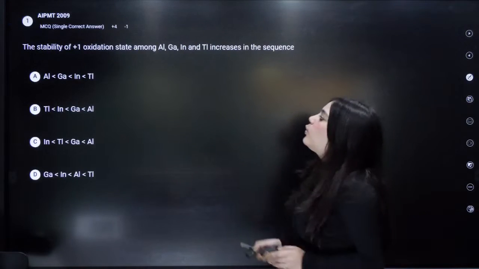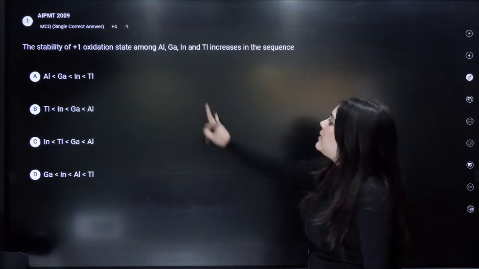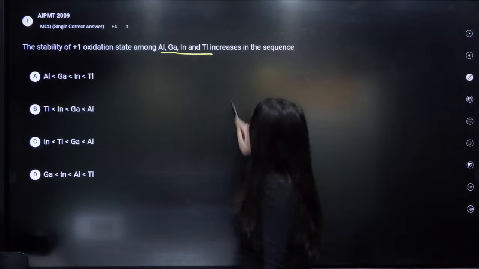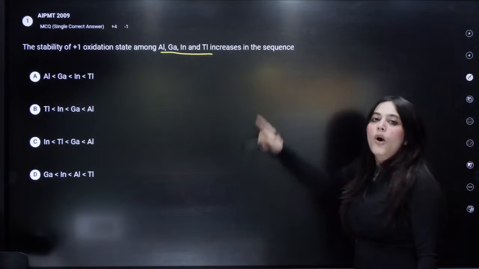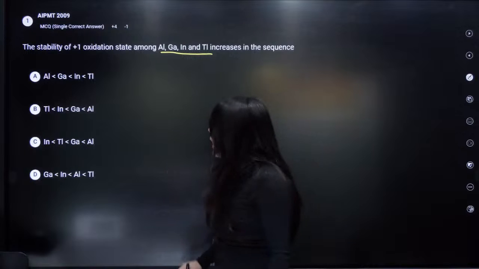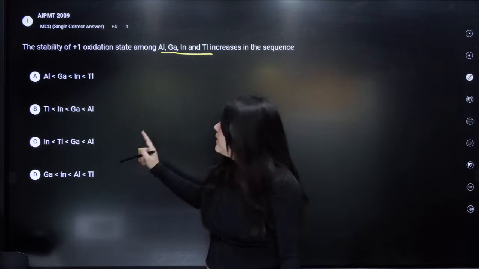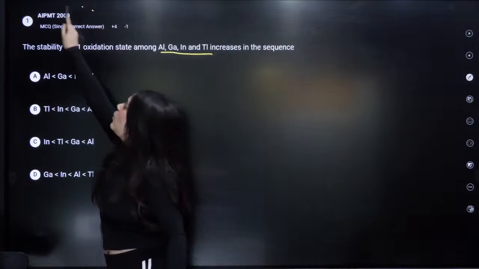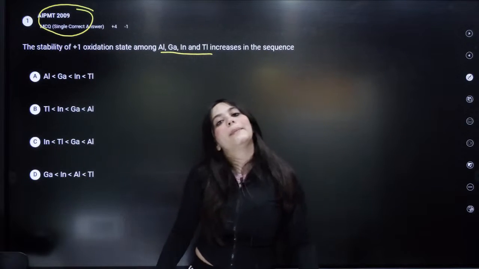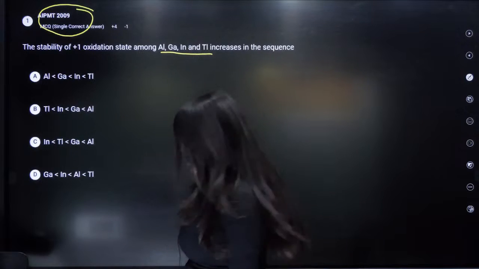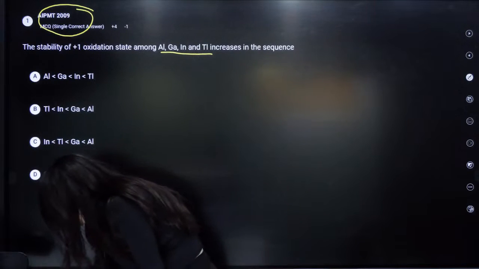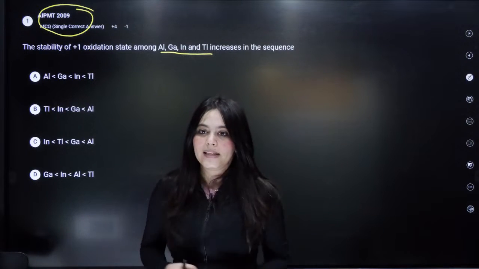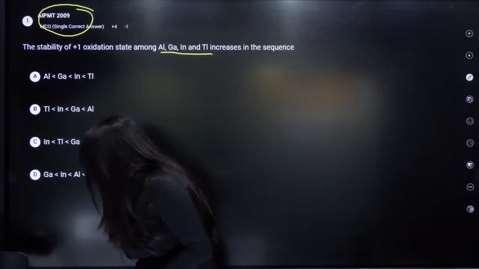Next, AIPMT 2009 question. The stability of +1 oxidation state among aluminium, gallium, indium and thallium increases in the sequence. What is the answer to this question? Let me know in the chat box. Is it option A, B, C or D? Who can answer this? AIPMT 2009 question, repeated again recently. I am looking at the chat box. Please let me know.